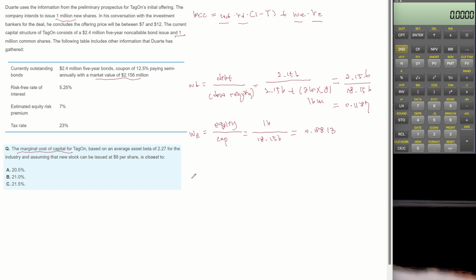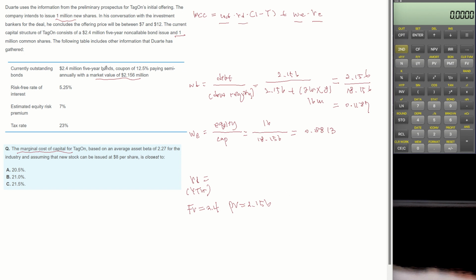Let's calculate cost of debt. Cost of debt is YTM. To calculate YTM, we have several pieces of information already provided. Face value 2.4 million and present value of 2.156 million.